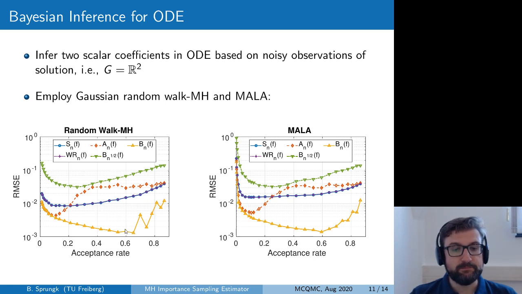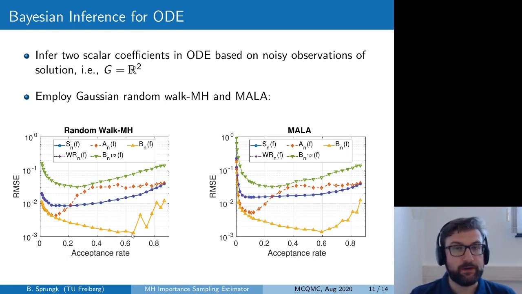You see that this Bn estimator, which uses the asymptotic variance of the proposals, can achieve even smaller errors than our simple Metropolis-Hastings importance sampling estimator. And also the optimal tuning is again a different one for this Bn estimator. It is roughly here 60 or 65% in both cases.